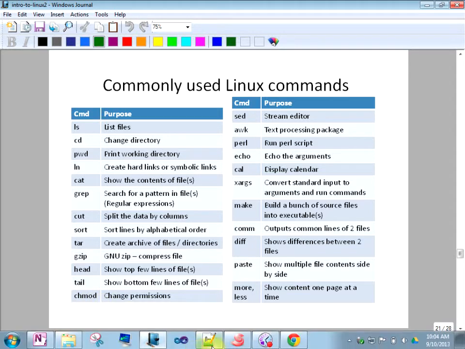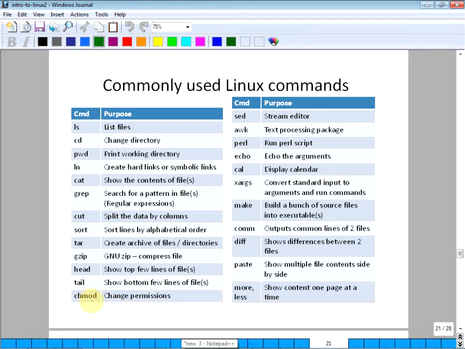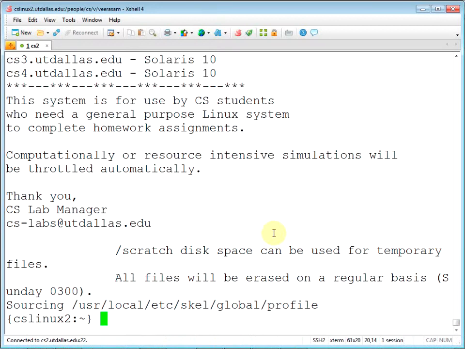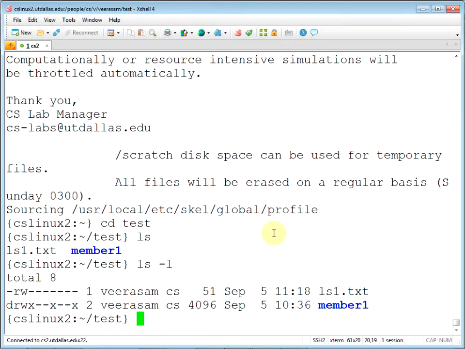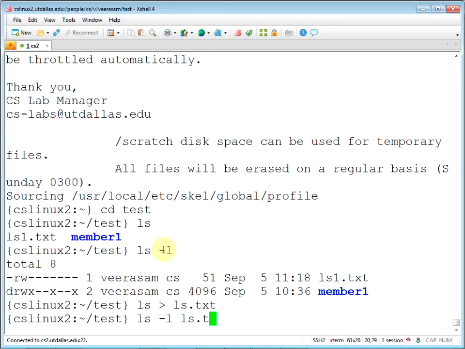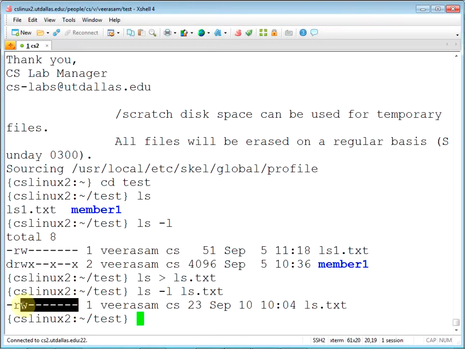The chmod command. Chmod stands for change mode. So by default, that's the permission a file like ls.txt gets. That's the default permissions. This is read, write, execute for the owner, read, write, execute for the group, read, write, execute for others. Execute obviously doesn't make sense for txt files.